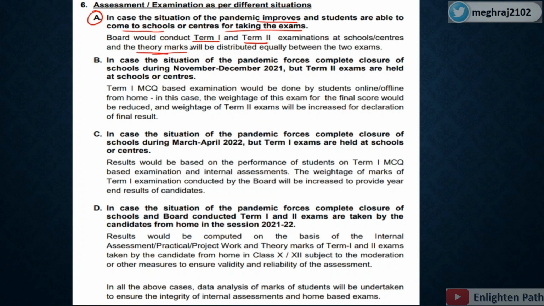Now this is the most important point. Look, it is clearly mentioned that if the coronavirus situation goes well and students are joining school, let's say from August, then the term 1 examination will not be MCQ based.